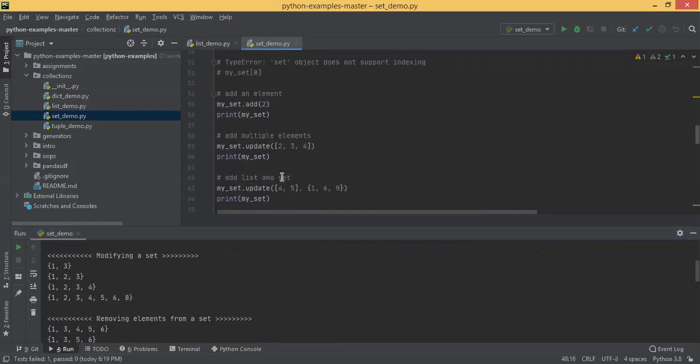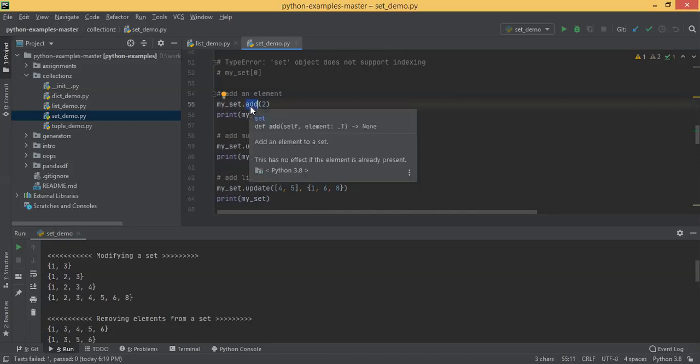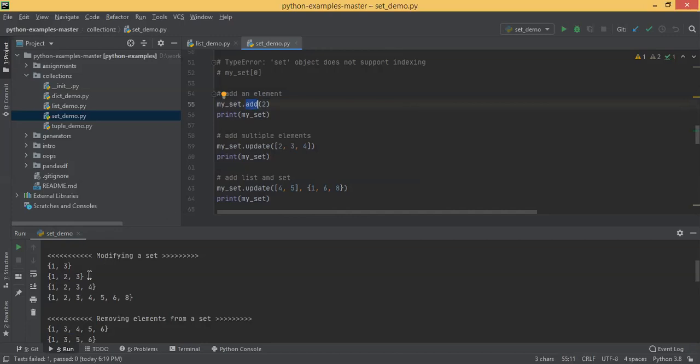Then we do my set dot add 2, we are adding. In a list you saw append, right? But here it is add. In case of a set, the function is add. We are adding 2. Then when you print, it becomes 1, 2, 3.